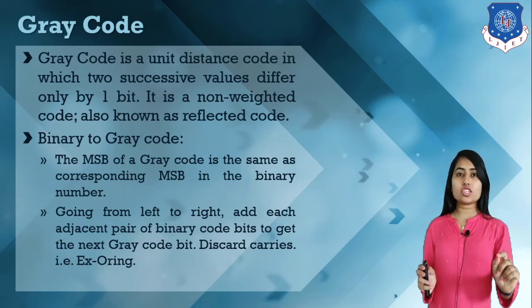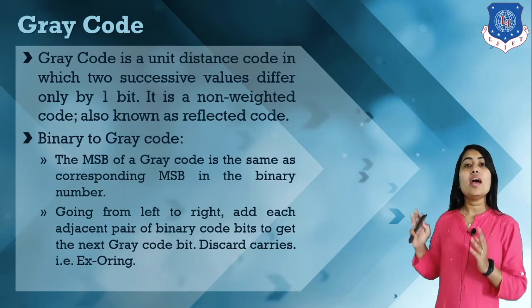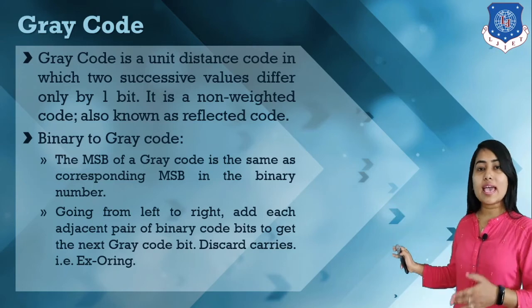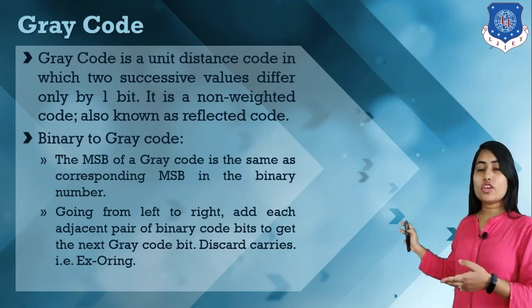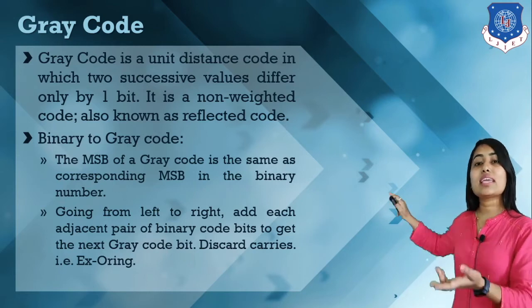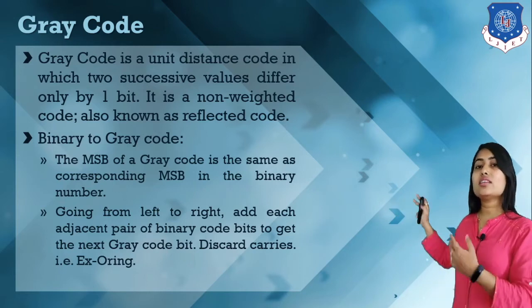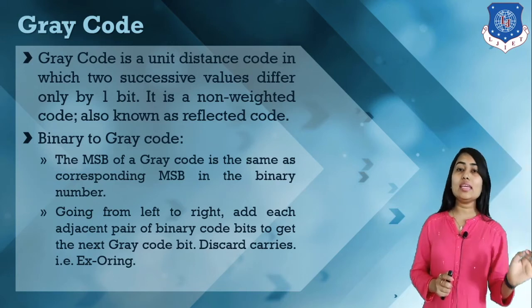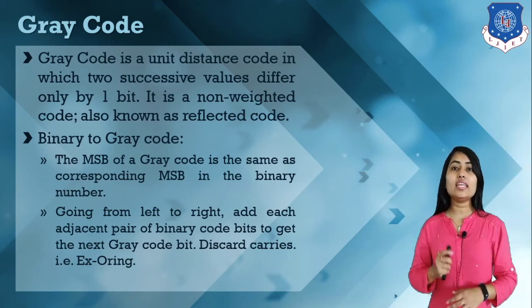First write the MSB as it is, then perform XORing between the first and second bit and write the answer, then XORing between the second and third bit and write the answer, then the third and fourth, and write the answer. This is how any binary number is converted into gray format.